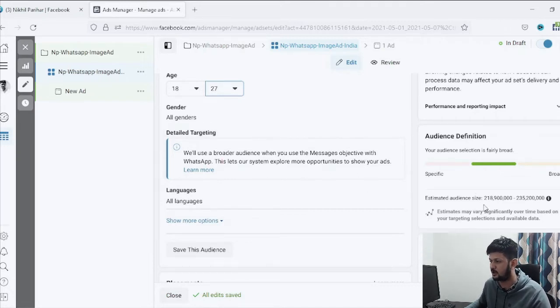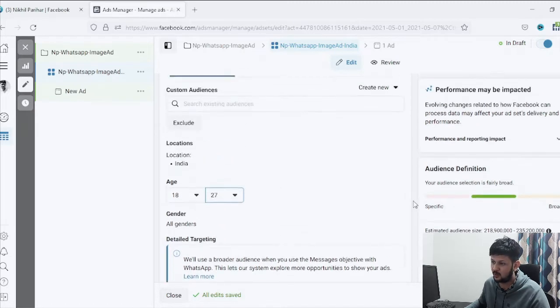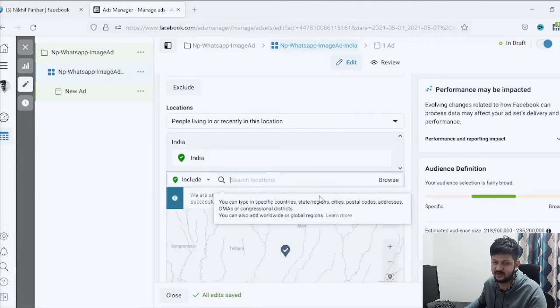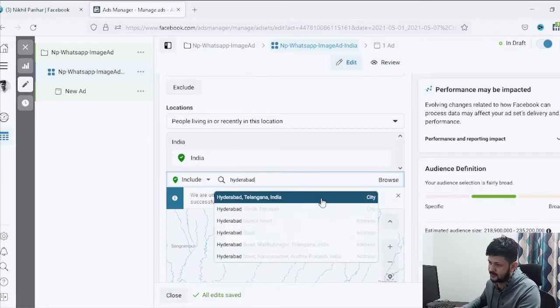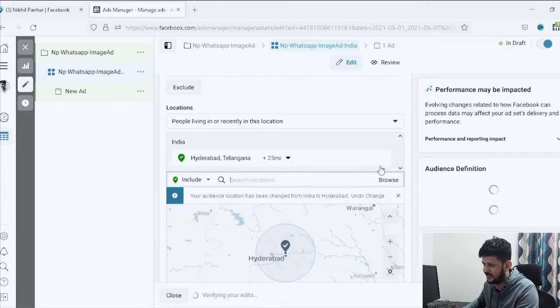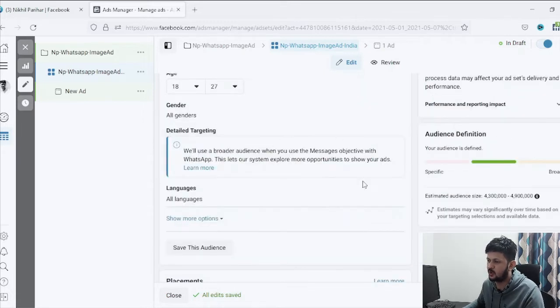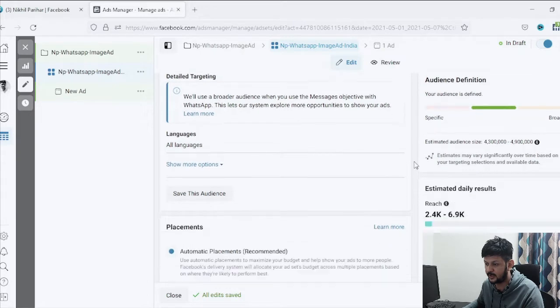So if you see, the audience size is pretty high. What I would do is, instead of targeting whole India, I'll go state wise or city wise, and then create multiple ad sets of those campaigns. So probably I'll just go with Hyderabad here. So I'll just type Hyderabad and go with the city Hyderabad, and let's say 4.3 million. So that's about in my range, 25 miles around the Hyderabad. That's what it has selected, and I think it is pretty fine for me. So this is what our audience targeting is going to be.